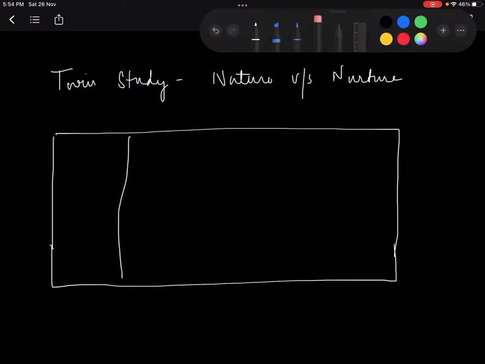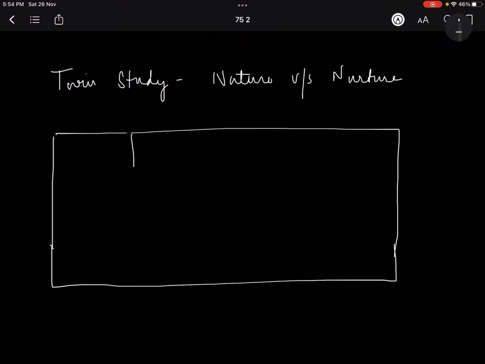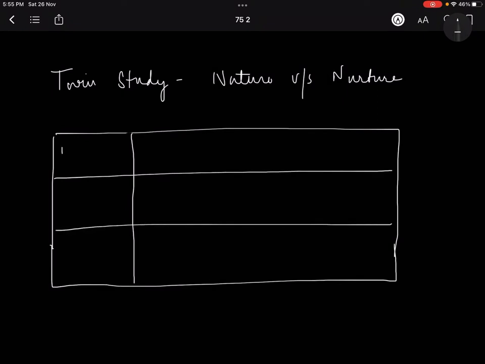I'll make the line again. Okay, so now I'll take three categories here. One is the monozygotic twins, I'm writing MZ for them. Then there are dizygotic twins, and then there are normal siblings, right?